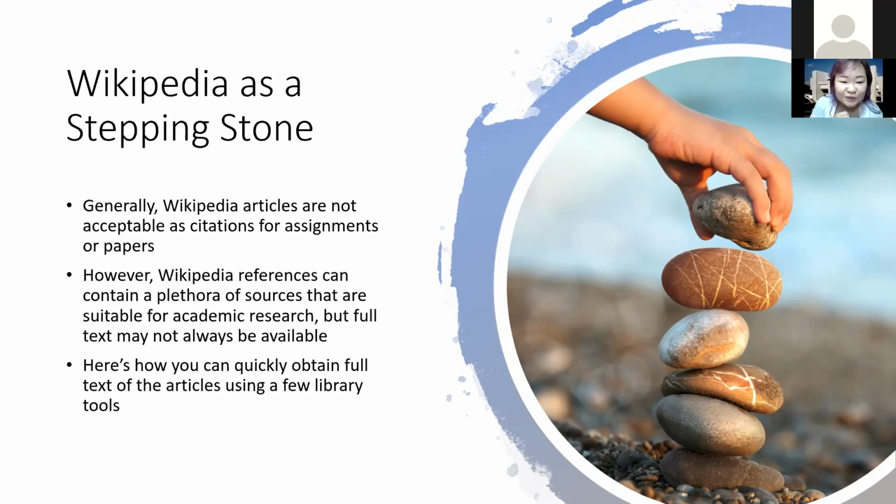Okay, so you can't use Wikipedia directly, but you can use it as a stepping stone, especially if you're starting off on a topic that you're not very familiar with, and you want to get some background information and also figure out what the foundation or classical articles on this topic are, and how to start my research on it. Very often Wikipedia will have a whole list of references at the bottom of the entry, and that is where you can start collecting a lot of these citations.